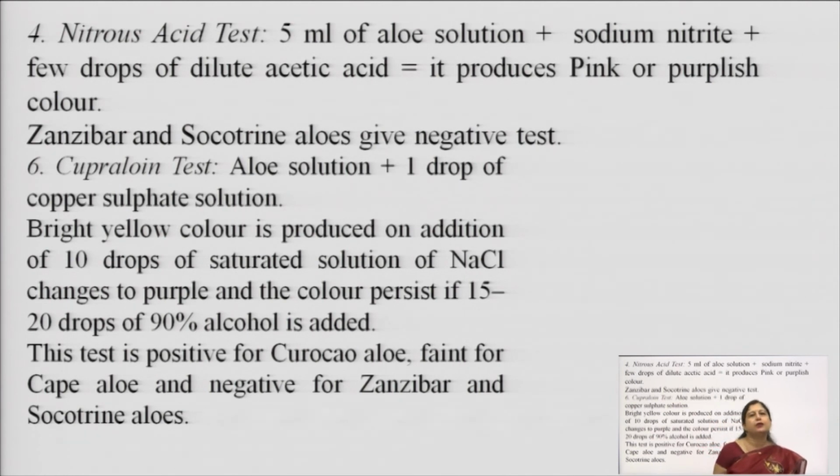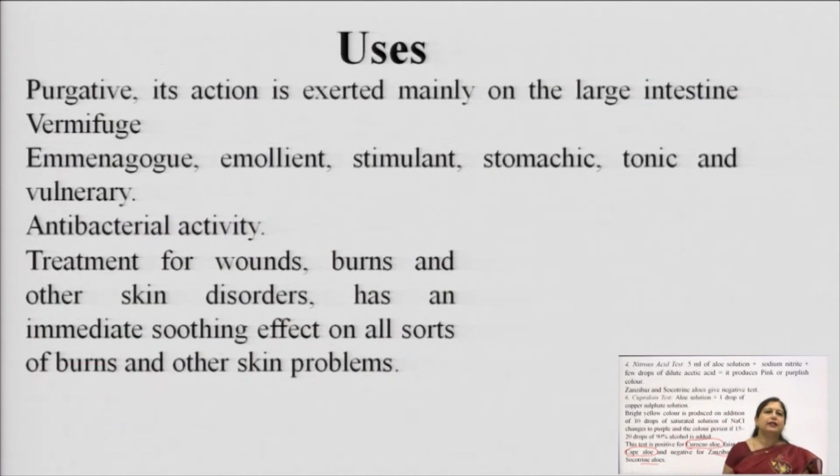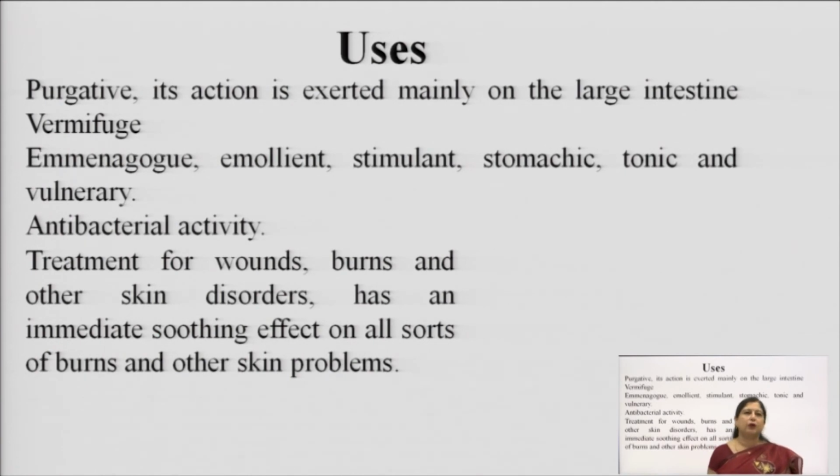Further, we add saturated solution of sodium chloride, and after that the color changes to purple, and if we further add alcohol, the color persists. In this test, Curacao aloe gives a positive test, Cape aloe gives a slightly pinkish color, while Zanzibar and Socotrine aloe give a negative test. So this is again for isobarbaloin.